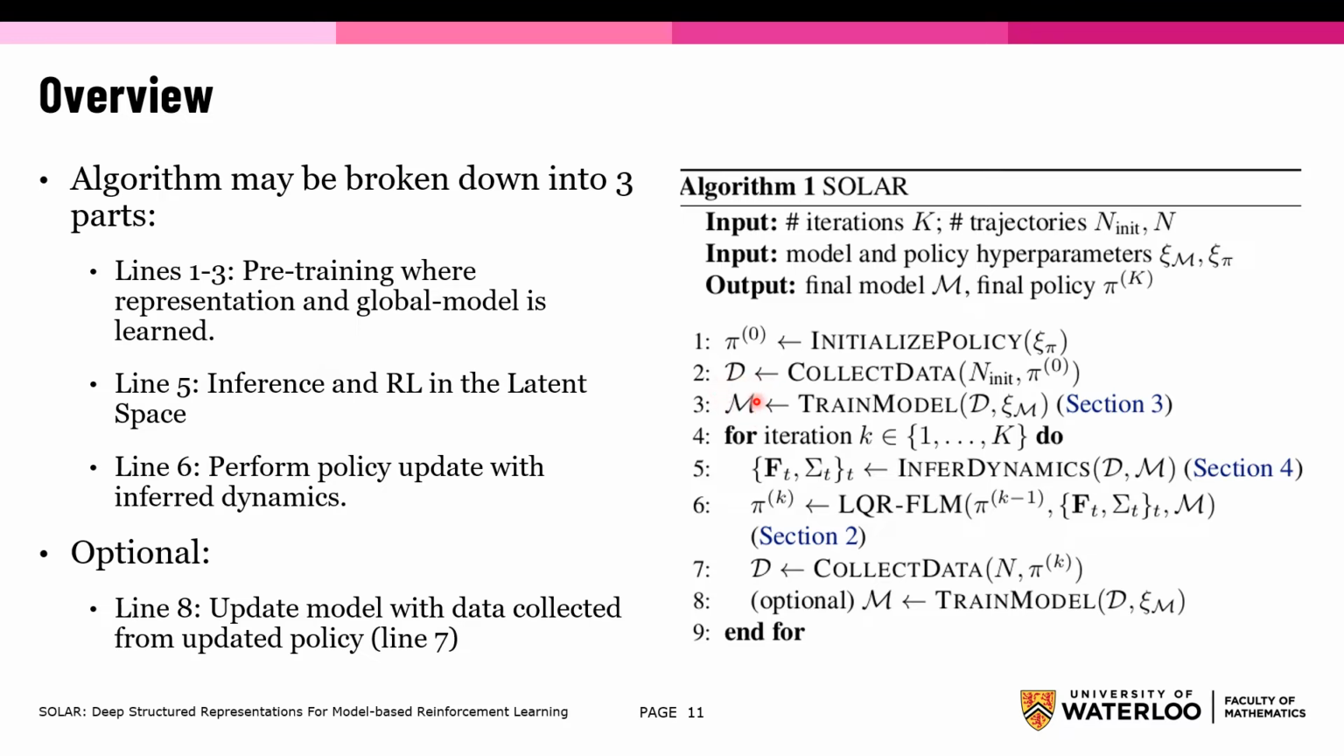With the newly trained model and data we collected, we can infer dynamics for local models. At line 5, you use the data and the model to infer local dynamics, and then you use those local dynamics to update your policy using the LQR-FLM method we discussed. With the updated policy, we then recollect more batch data, and we can optionally retrain the model to fine-tune it. This process is done k times.